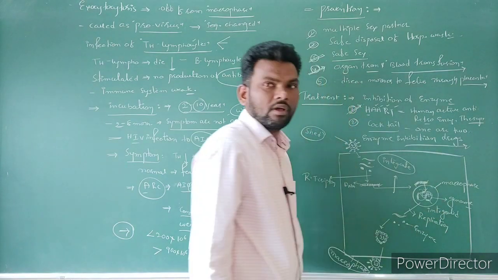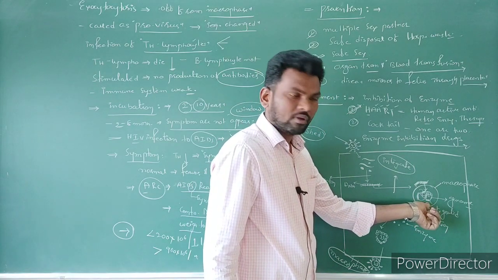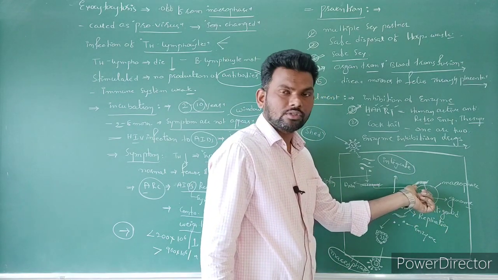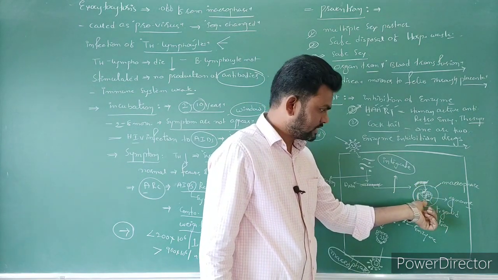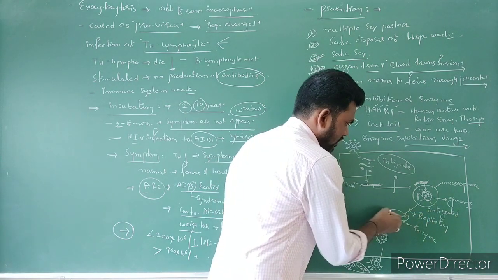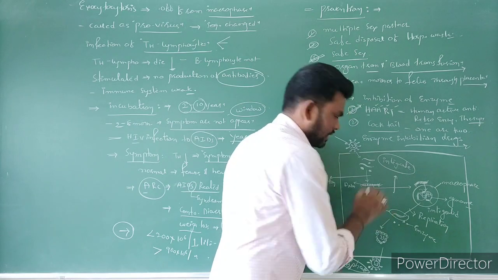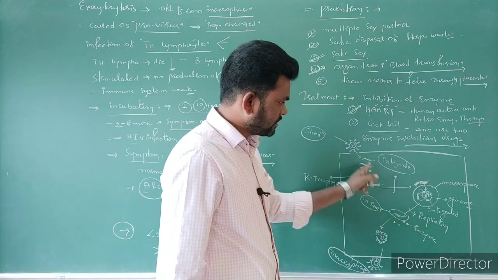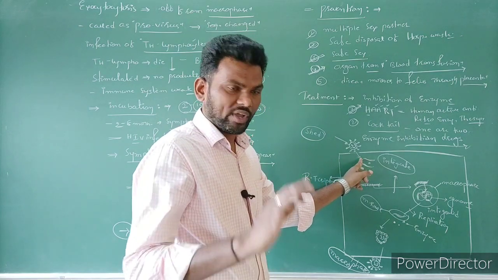Now, along with the genome, the viral DNA is also going to get replicated, and this DNA is going to undergo transcription and produce mRNA. This mRNA is exactly equal to the single-stranded RNA of the virus.